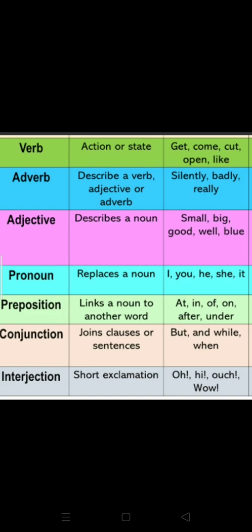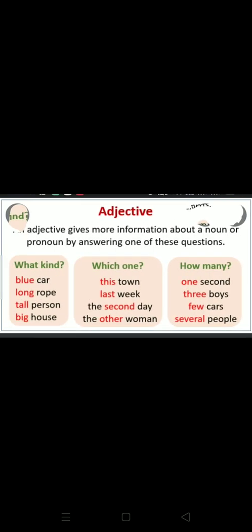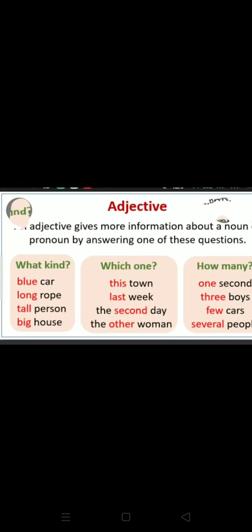There are more parts of speech like pronoun, preposition, conjunction, interjection, correct? Which we have already done. But in this chapter, in assessment 24, we just have to do the exercise where you should know which is a verb, which is a noun, which is an adverb, and which is an adjective. An adverb is nothing but more about the verb, action words, like running, dancing. So dancing, what can you say? Dancing beautifully, running fast, running slow. So any verb, any action, something more about the action is called an adverb.